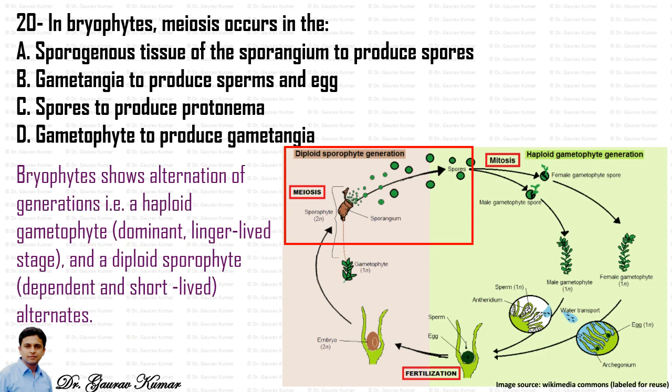Bryophyte shows alternation of generation, that is, a haploid gametophyte which is the dominant and longer lived stage, and a diploid sporophyte which is dependent on the gametophyte and is a short lived stage. These both stages alternate with each other, hence bryophyte shows alternation of generation. So the answer to this will be the first one, that is, in bryophyte, meiosis occurs in the sporogenous tissue of the sporangium to produce spores.